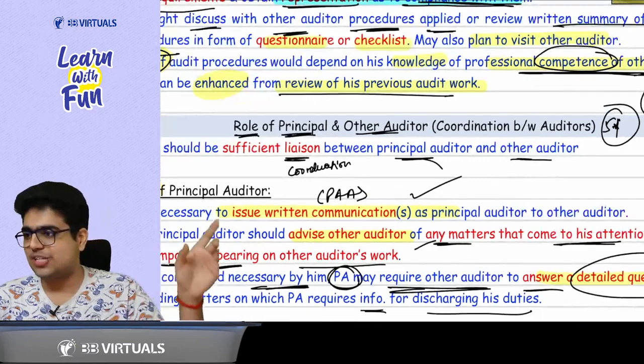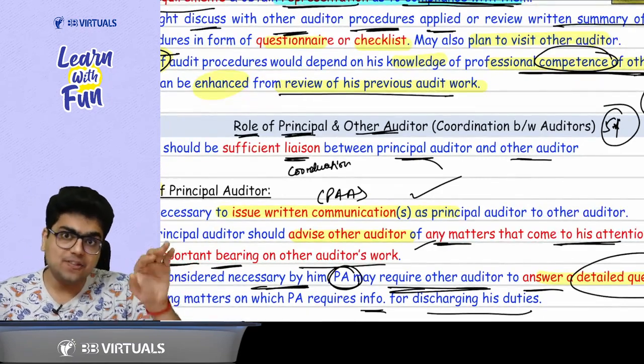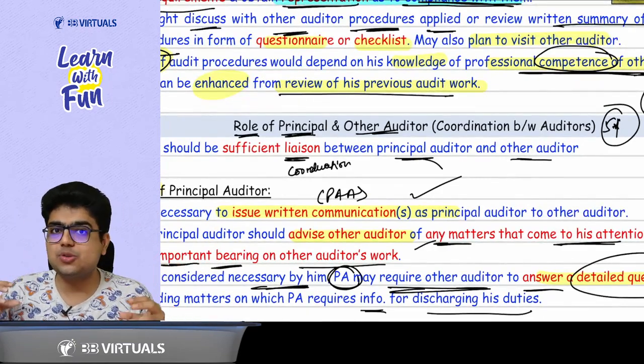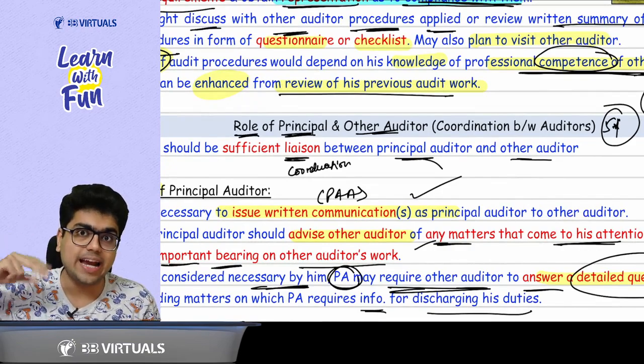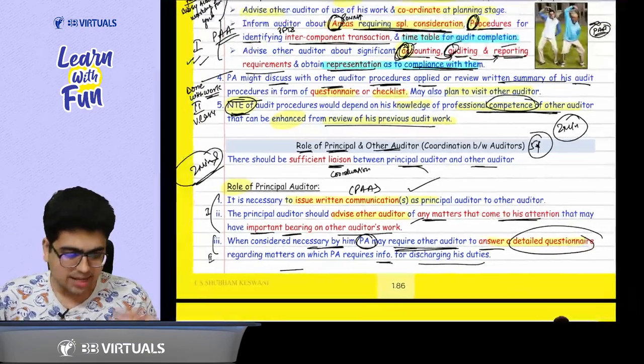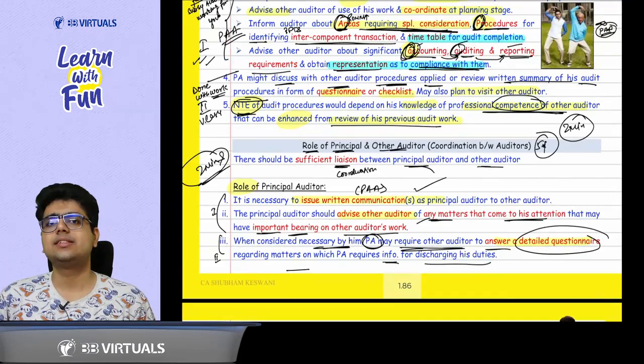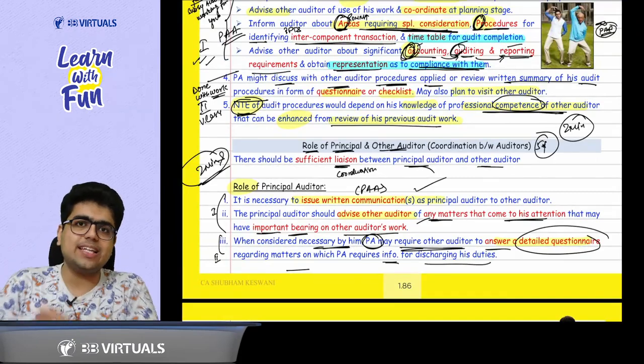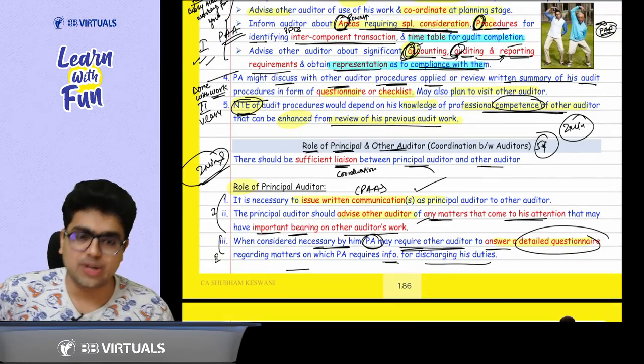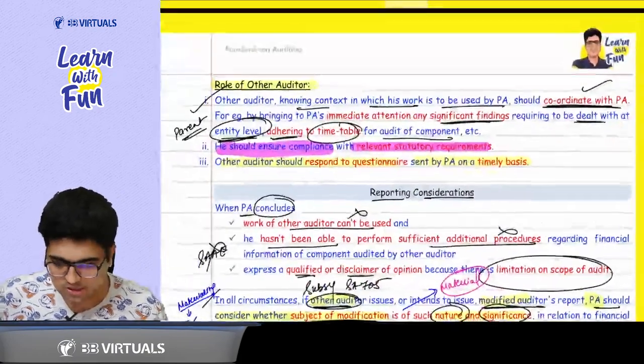So you just need to issue a written communication. After this written communication, if anything comes to you which is important for the other auditor, advise him. And the last point is to check whether he has done the work properly or not. Issue a detailed questionnaire.